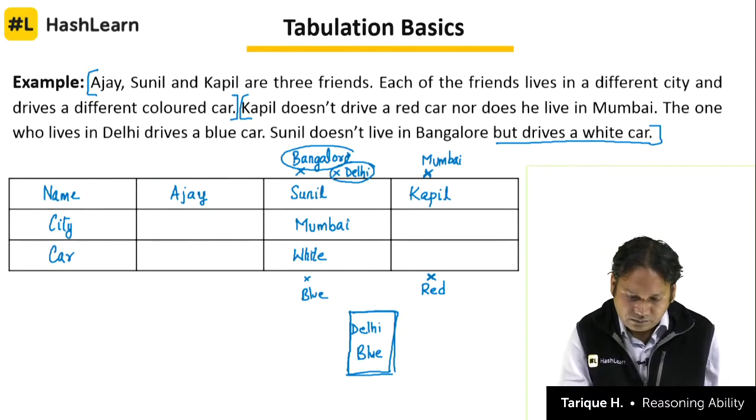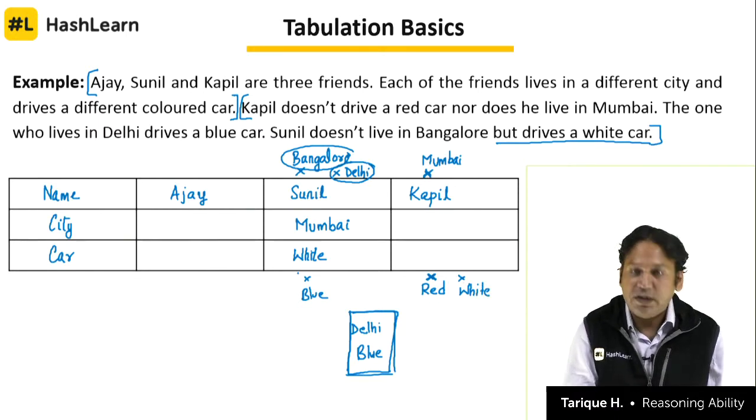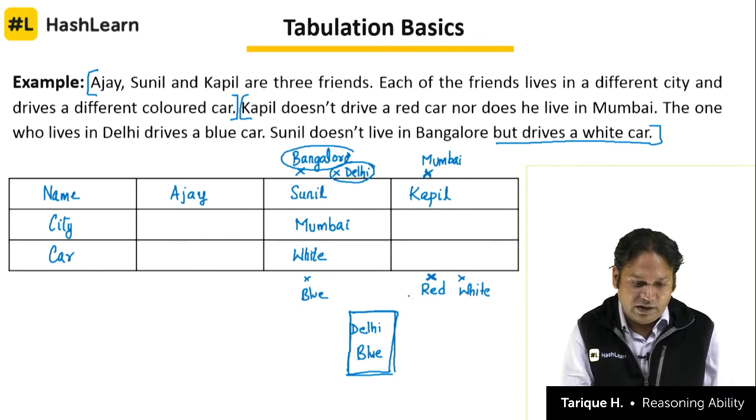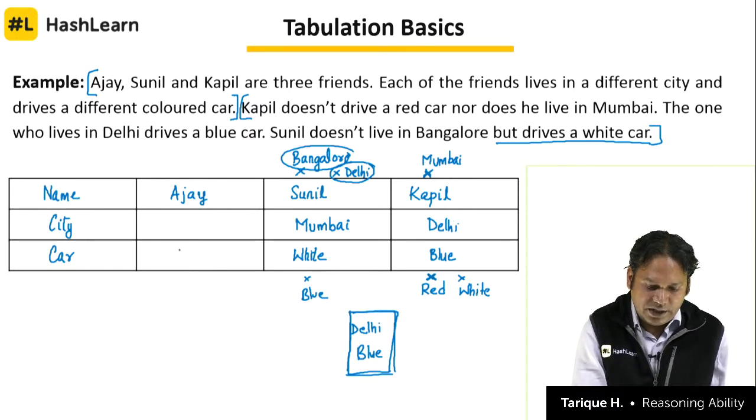So see here. Look at the color. What cannot come here? Red cannot come here. Plus white cannot come because someone else is having white. White is for Sunil. So what will come there? If red is not there, white is not there, then the color left now is blue. So this will be blue. If this is blue, that means this will become Delhi. The only color left now is red, so this will become red. And the only city left now is Bangalore, so this will become Bangalore.